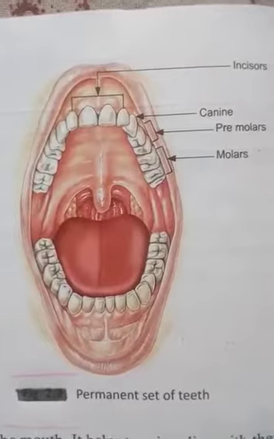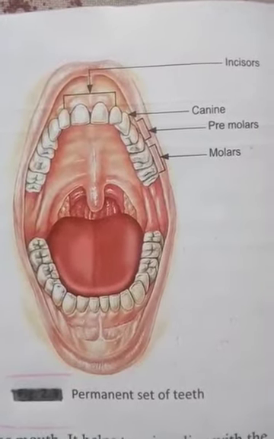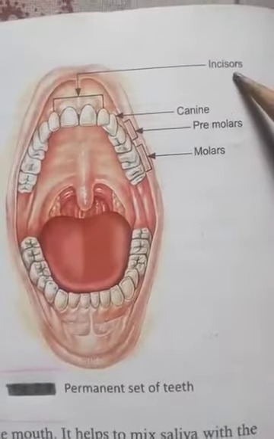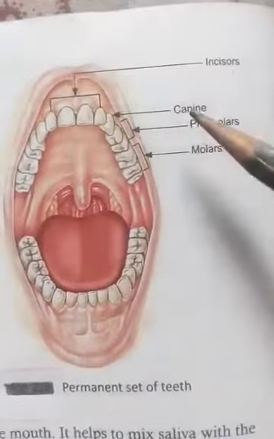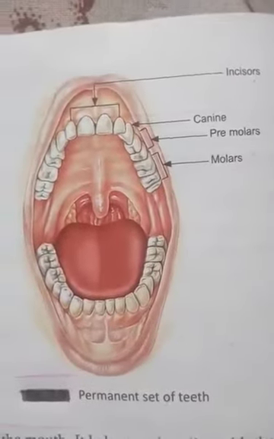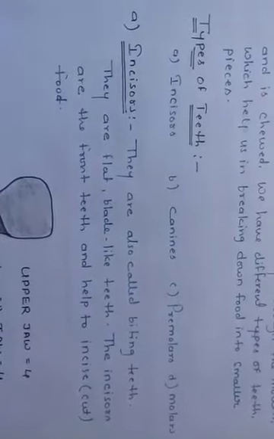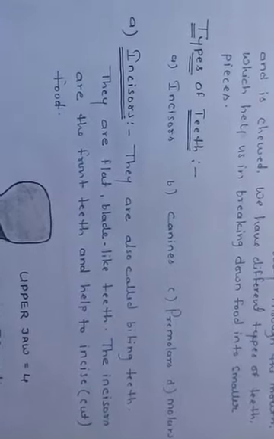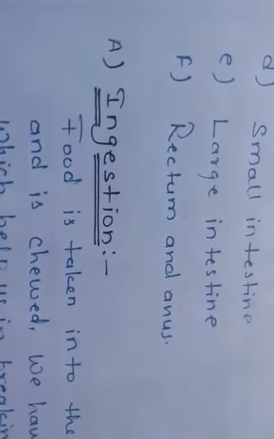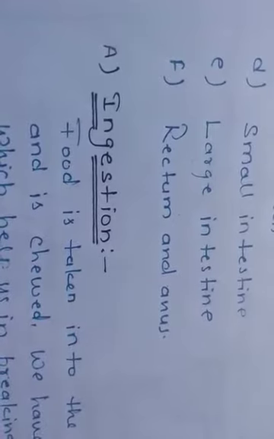As we already discussed, there are different types of teeth found in the human mouth. What are these? These are incisors, the front teeth, afterward canines, then premolars and then molars. All these teeth and the tongue come under the first process of human nutrition, that is ingestion. I hope you remember that we discussed the 5 steps in which human beings take their nutrition. The first step is ingestion.